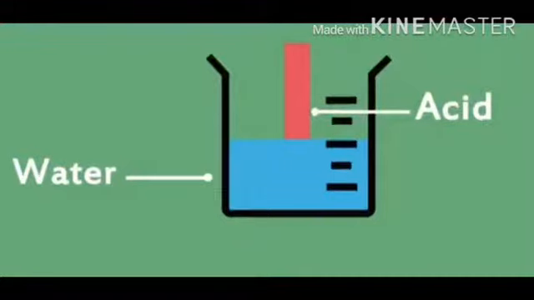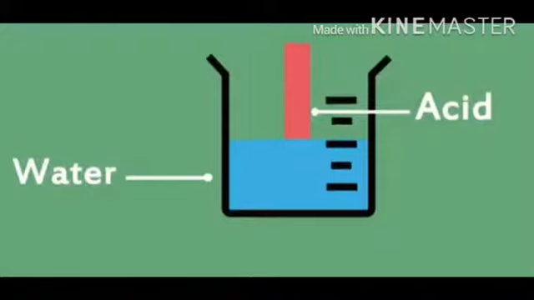Concentrated acid is mostly pure. It contains only acidic gas or acid. But for dilute acid, we add acid into the water to make the strength of the acid weak, because most of the time acids are used in our home or somewhere like school, etc. So in most places, for safety, dilute acids are used. I hope everyone understands about concentrated or dilute acid.